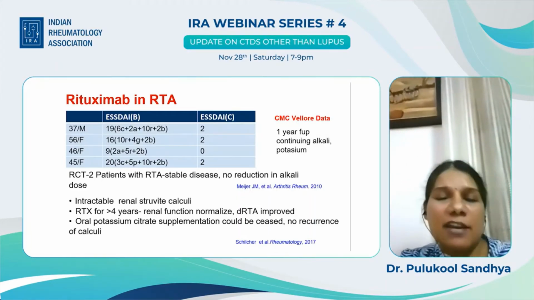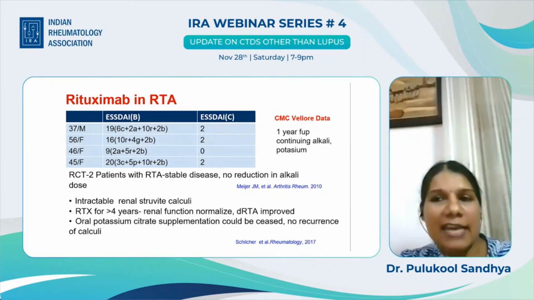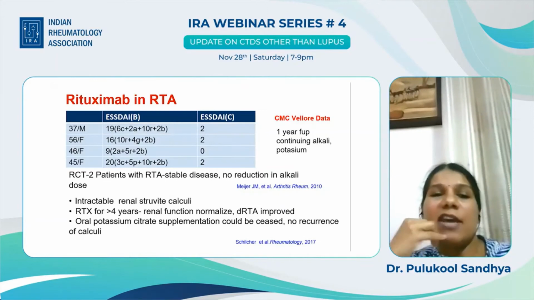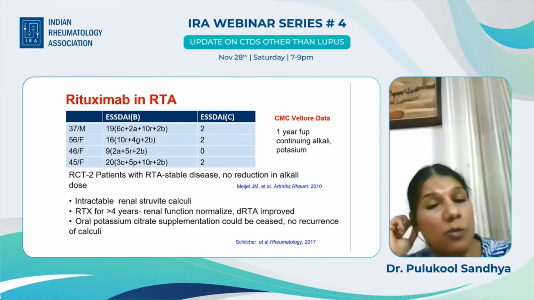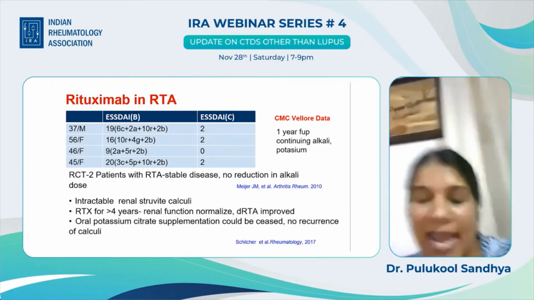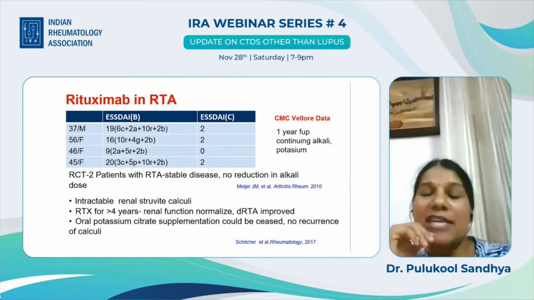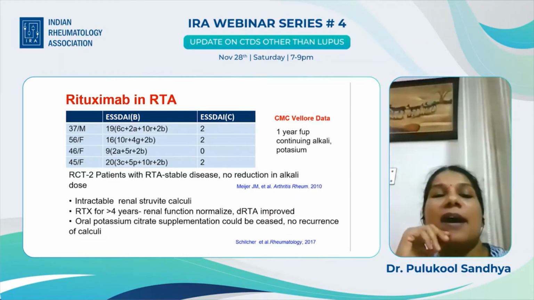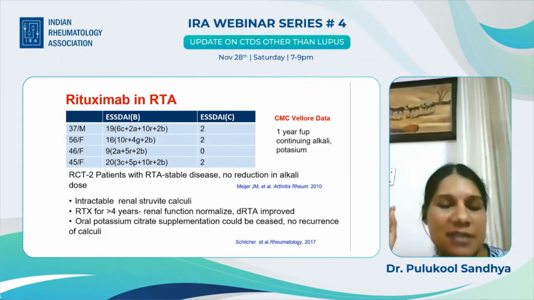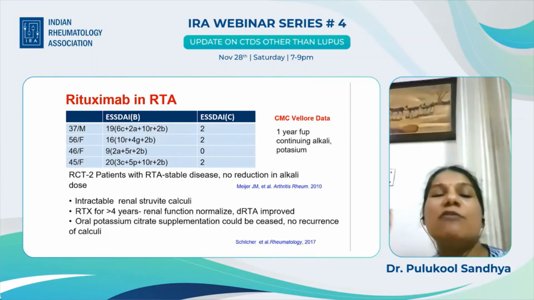but at 1 year follow-up, there was no reduction in alkali or potassium, which is the same finding which is reported in an RCT where there were 2 patients of RTA included in this particular trial. No reduction in alkali dose was seen. But what just blew my mind is this case report, and there is only one single case report, but I do not think anybody would have tried rituximab persistently for 4 years.